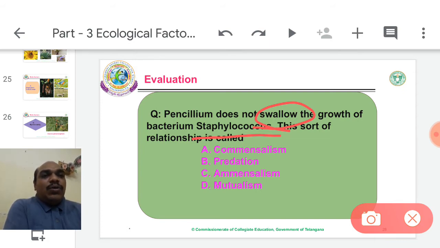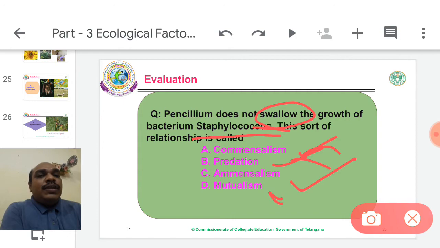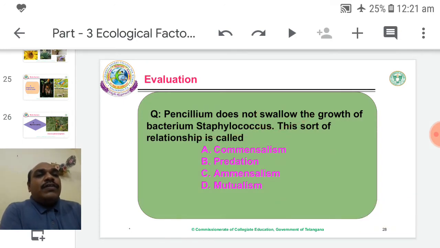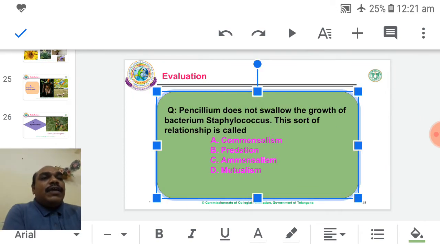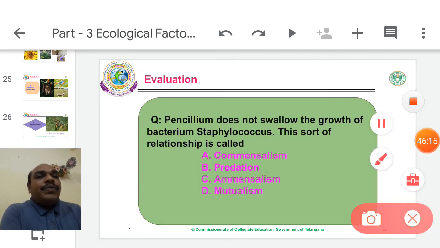They are called allelochemicals. The allelochemicals kill the Staphylococcus. This type of relationship is called. Is it commensalism? No. Is it predation? No. Amensalism? Yes. Mutualism? No. So the right answer is amensalism.